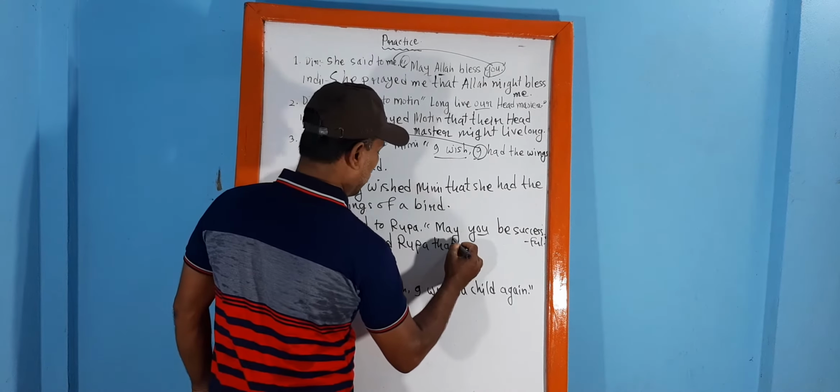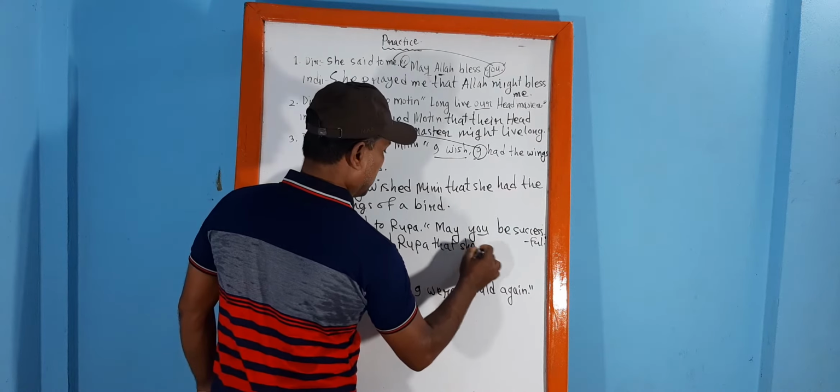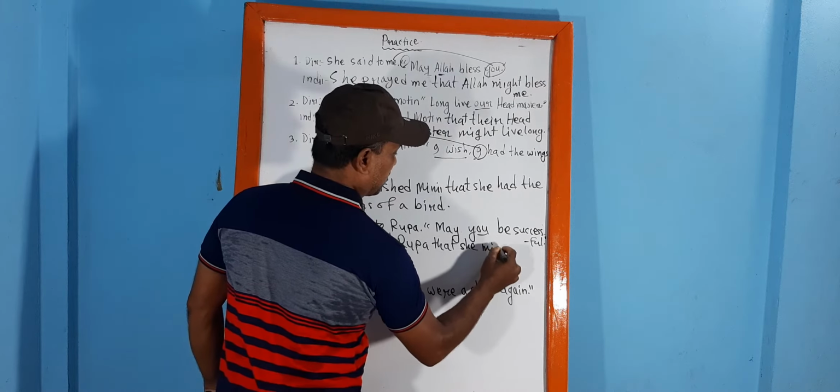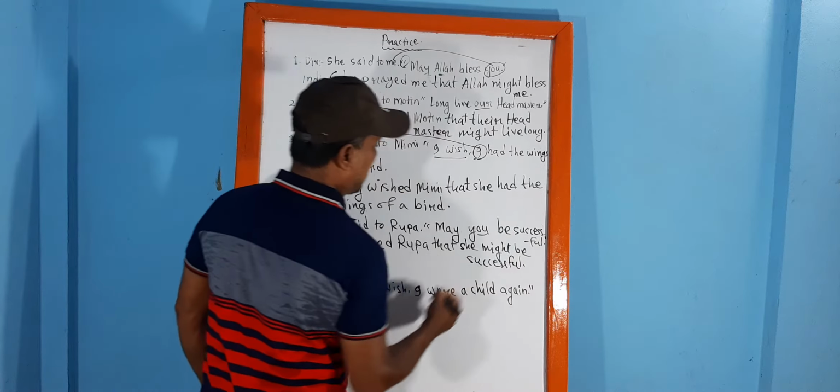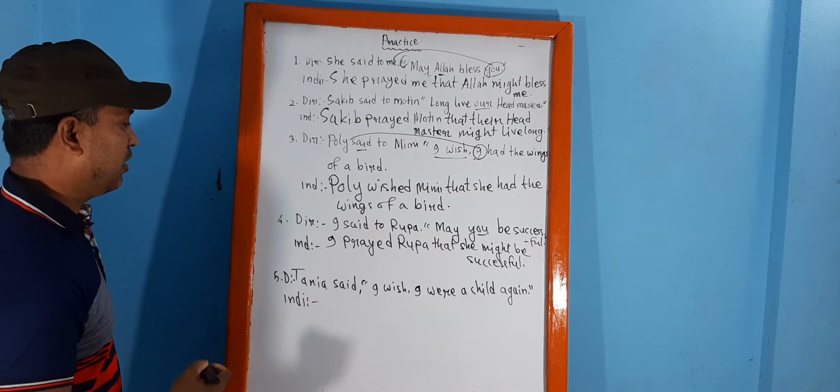So here will be "she". She might be successful. She might be successful. Okay.